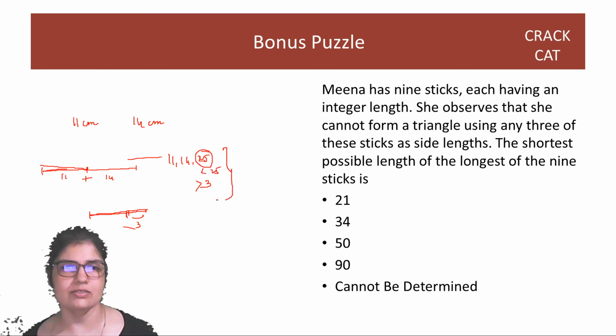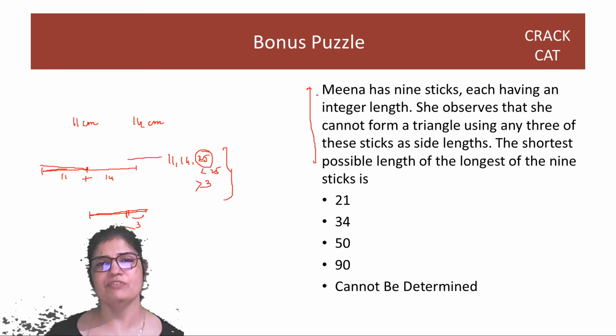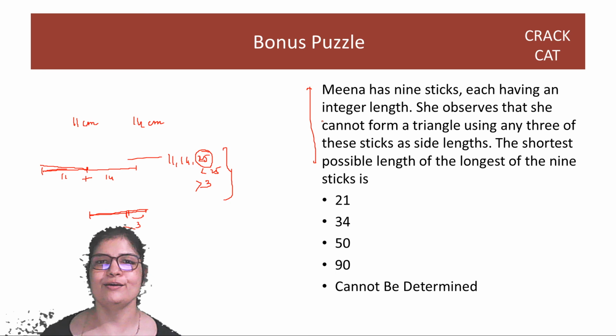You have to use this triangle inequality to solve this puzzle. Once you get the feel of it, it's not very difficult. 9 sticks, 12 sticks, it doesn't matter. You will zoom by and you'll find your answer. Not Zumba, zoom by, right?